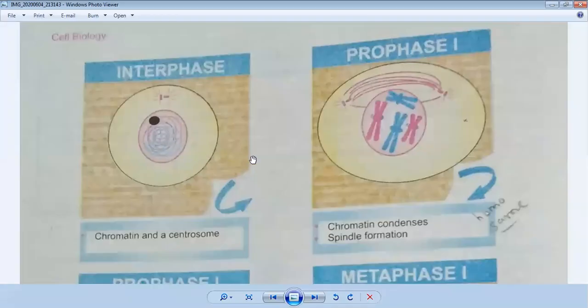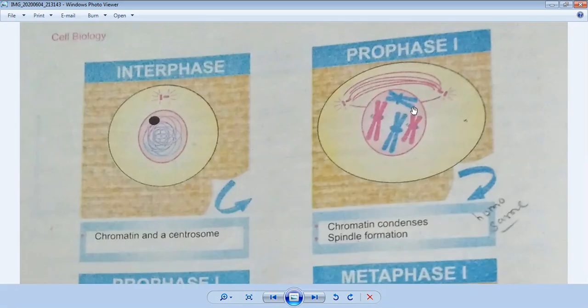After that, we come to prophase 1 of meiosis 1. What is happening here? If you see the diagram, chromatin condensation and spindle formation. In the center, you can see homologous pairs of chromosomes: two blue chromosomes and two pink chromosomes.